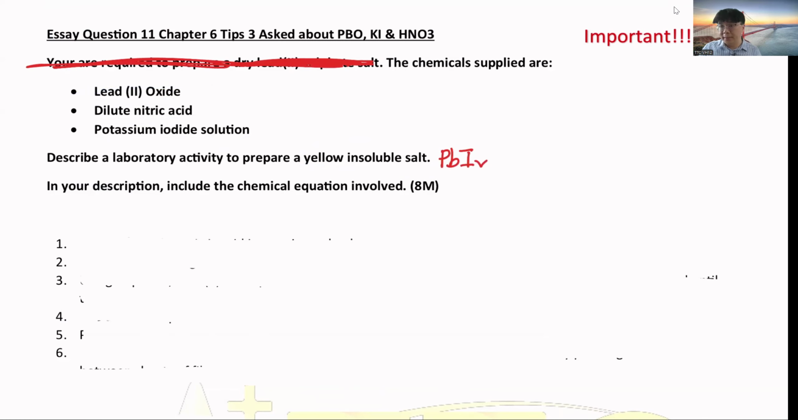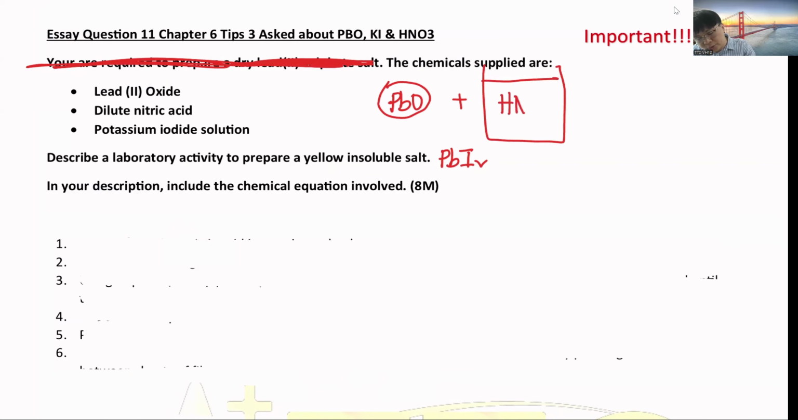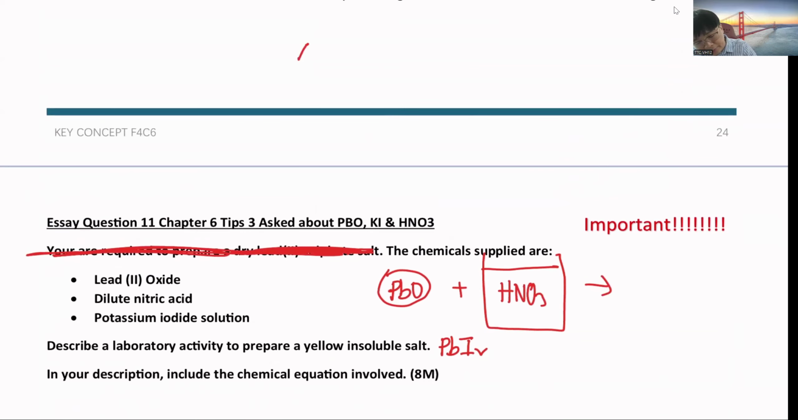So how to get this PbI2? You're not allowed to use PbO straight away plus KI. You won't get a result because PbO is insoluble. You drop it into this solution, nothing happens. So you must dissolve the PbO. In order to dissolve the PbO, you must put in the nitric acid, because you know the chemical equations for acid.